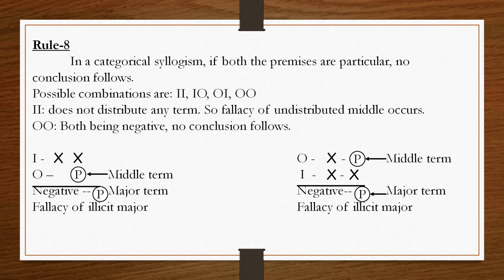As all of you know, there are 4 types of categorical propositions: A, E, I and O. A and E are universal propositions and I and O are particular propositions. Now, the rule says if both the premises are particular, then we will not get any conclusion. It will not yield any valid conclusion.